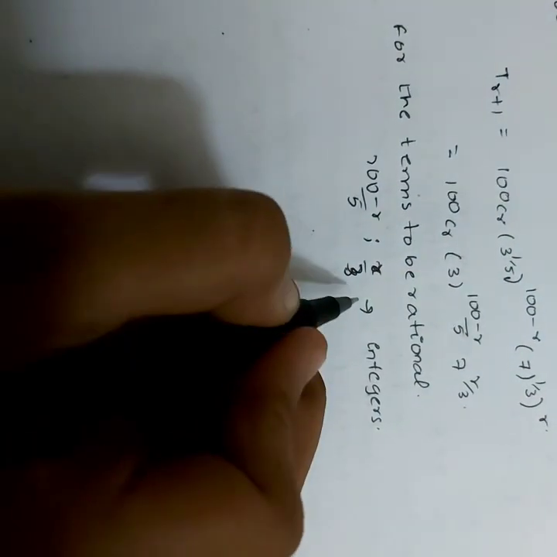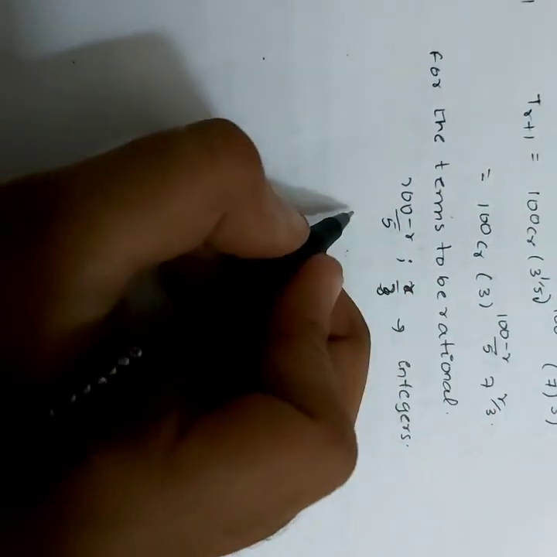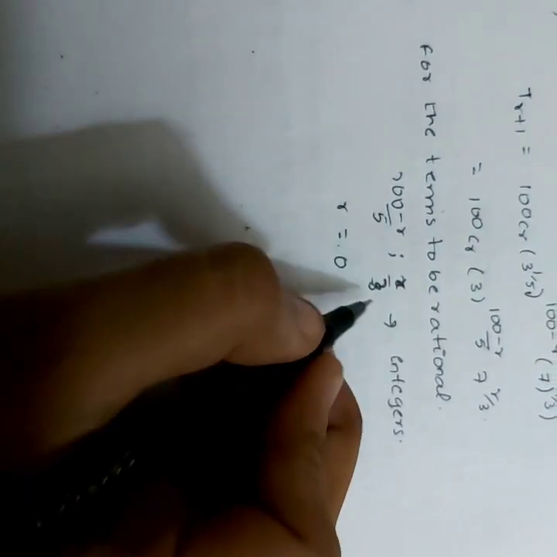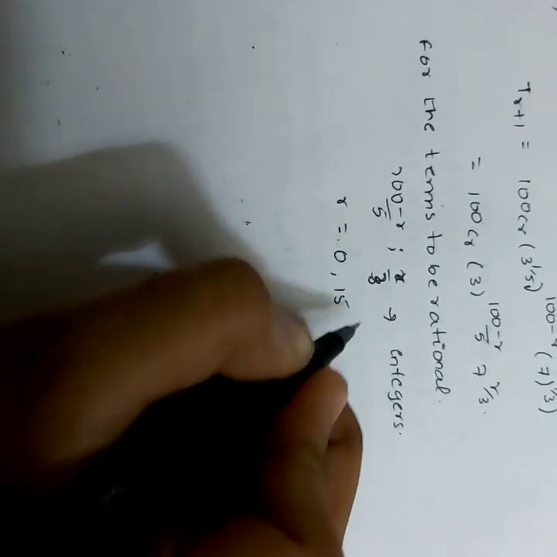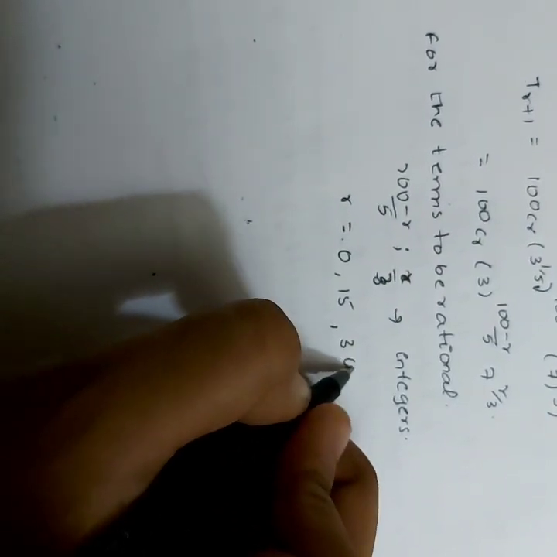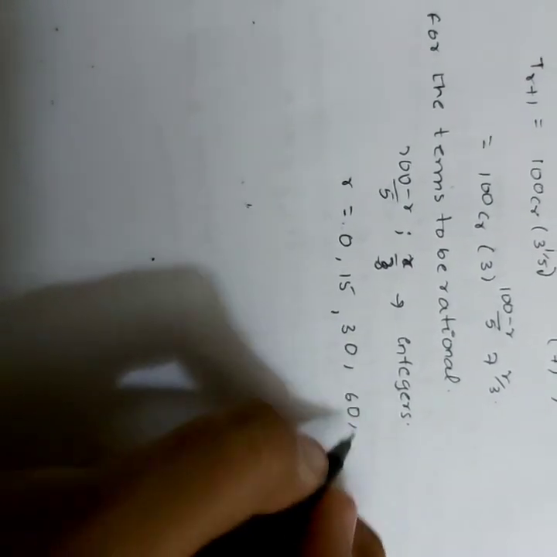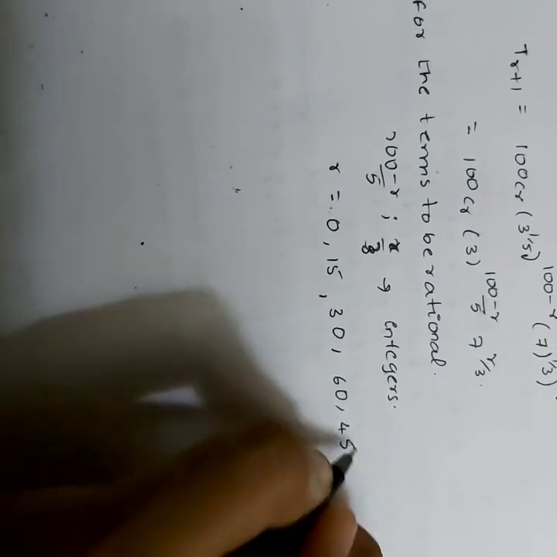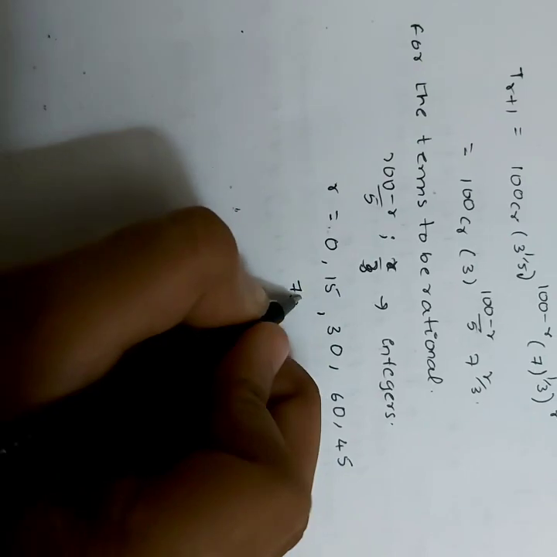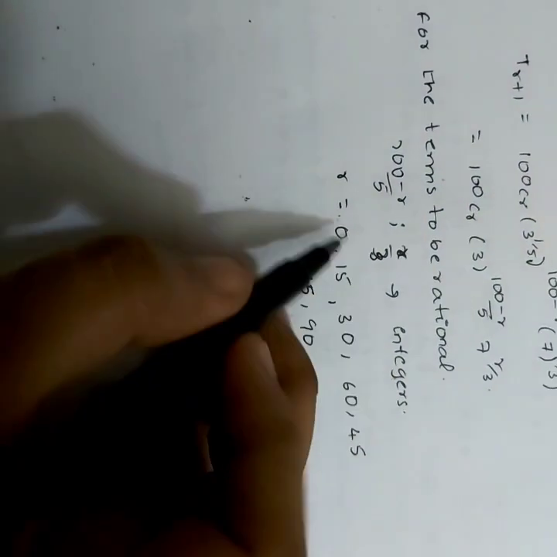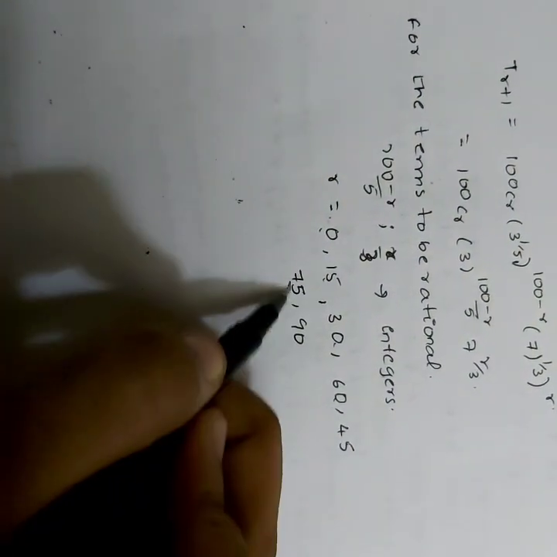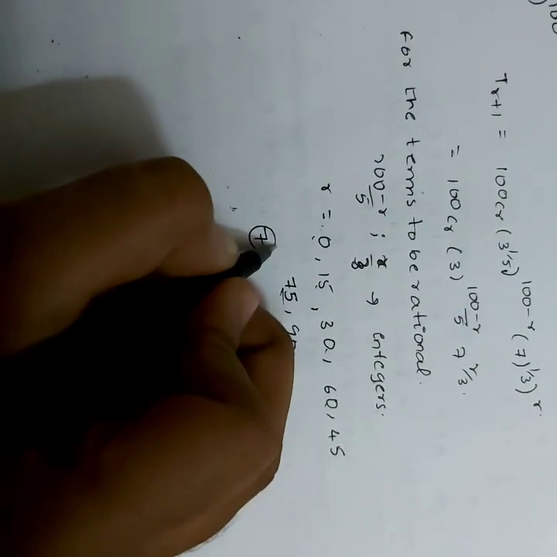For these two to be integers, we have r equal to 0, where both are integers. For 15, both are integers. For 30, both are integers. For 60, both are integers. For 45, both are integers. For 75 and for 90. That is, we have 7 rational terms.